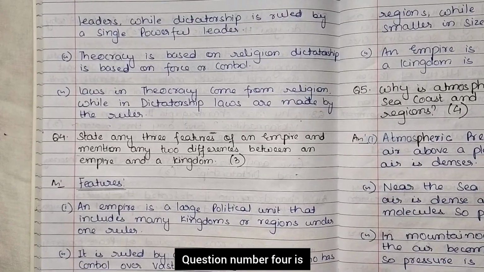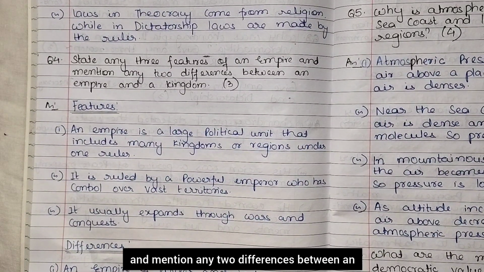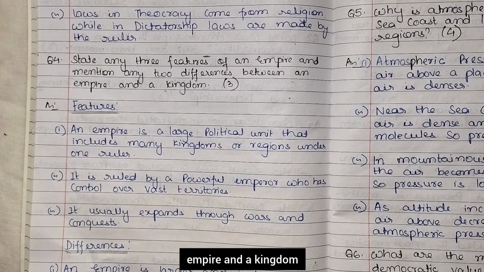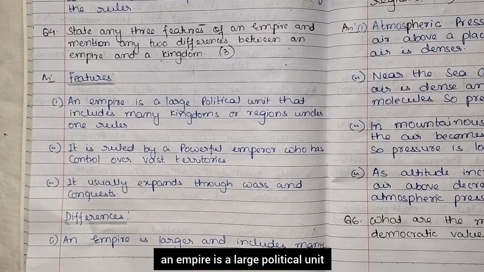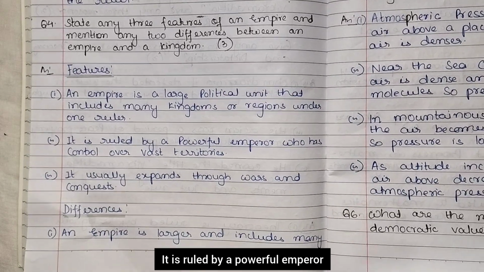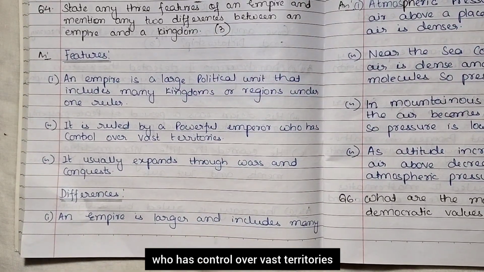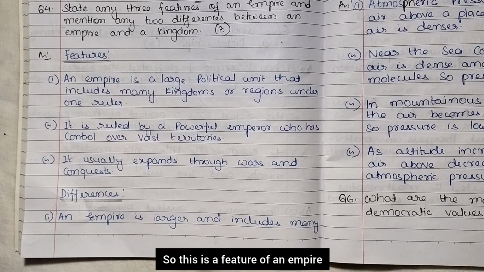Question number 4 is, state any features of an empire and mention any 2 differences between an empire and a kingdom. So 3 features have been asked. So the features are, an empire is a large political unit that includes many kingdoms or regions under one ruler. It is ruled by a powerful emperor who has control over vast territories. It usually expands through wars and conquest. Okay, so this is the feature of an empire.